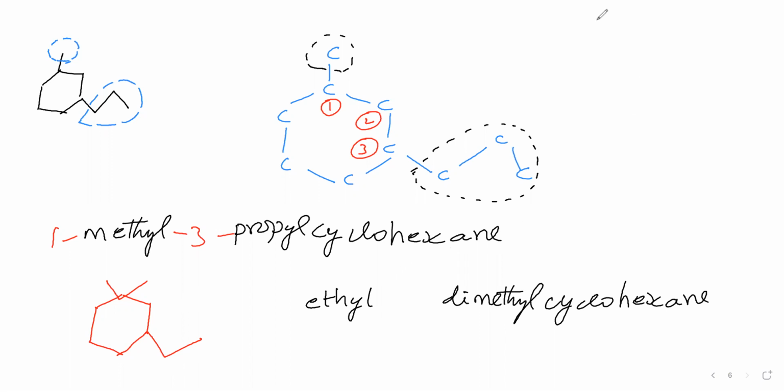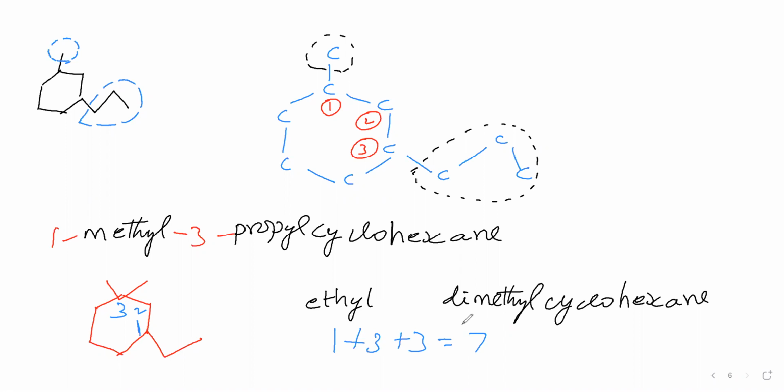How to give numbering? That we will see. Alphabetically ethyl comes first, therefore number 1 we will give here. Number 2 towards this side up. Why do we go up? Then only the methyl branch will get the least position, otherwise it will get a higher position. Then 3. As per that, ethyl position is 1, this methyl position is 3, another methyl position also 3. Sum of the locants is 7.